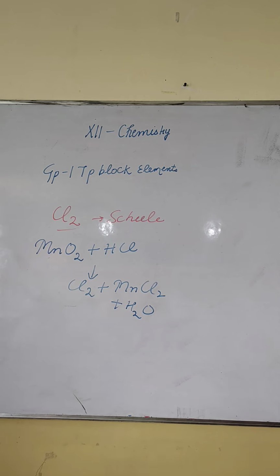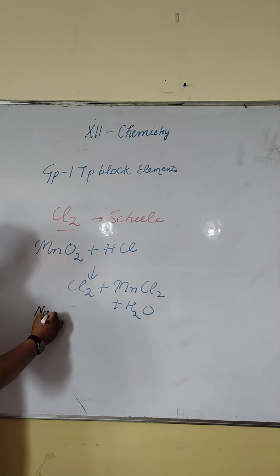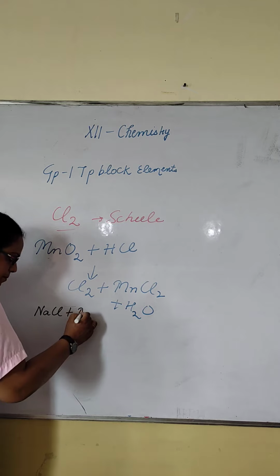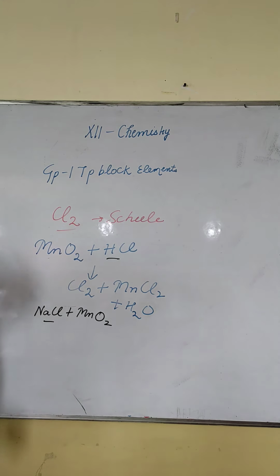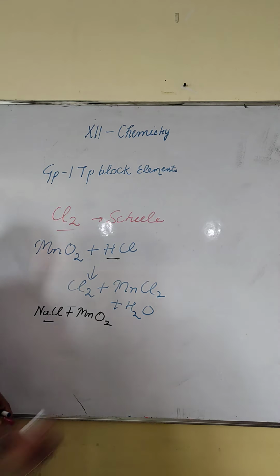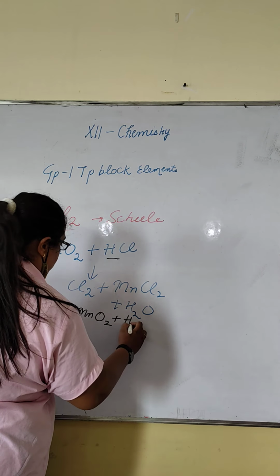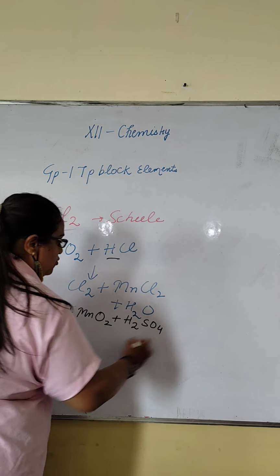Next, instead of HCl, we can also take a salt with acid, like NaCl plus MnO2 plus H2SO4.